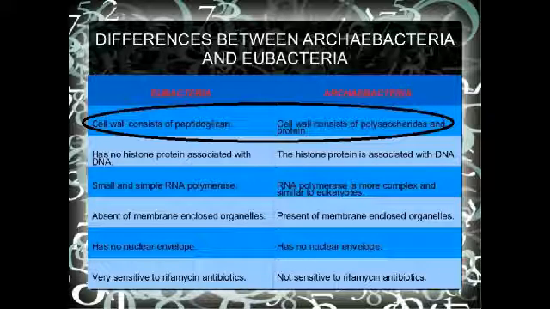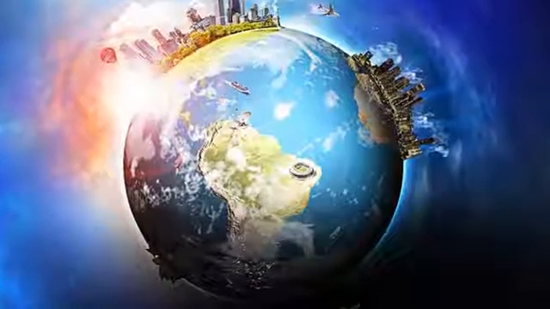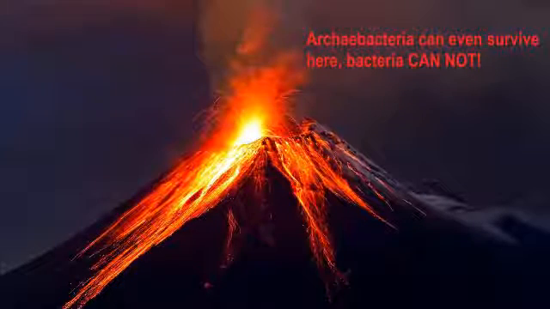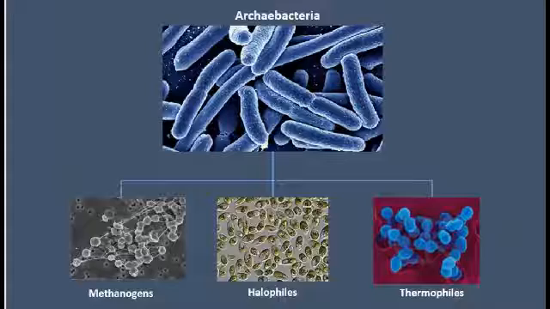Moreover, archaebacteria is quite different from bacteria and eukaryotic organisms. For instance, bacteria has cell walls that contain the chemical peptidoglycan. As you can see, archaeal cells don't contain this compound. Instead, their cell walls are made out of polysaccharides and proteins. Another difference is that archaebacteria can survive anywhere around the world, even in the most extreme conditions. Bacteria cannot. Archaebacteria are divided into three subgroups based on the habitats they are found in.